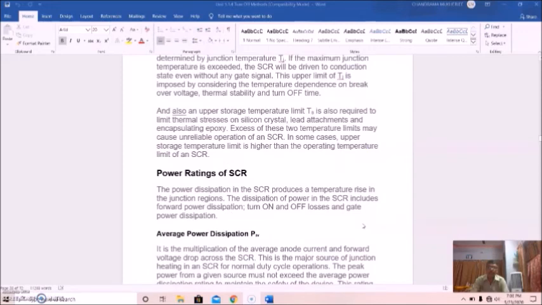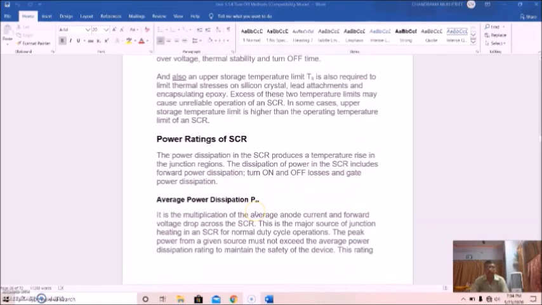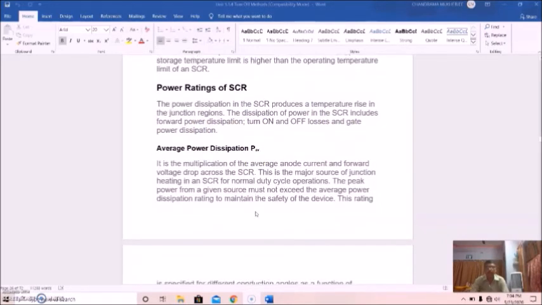Now, power rating of an SCR. The power dissipation of the SCR produces a temperature rise in the junction regions. This dissipation of power in the SCR includes forward power dissipation, turn on and turn off losses, and gate power losses. Average power dissipation, P average, is the multiplication of the average anode current and the forward voltage drop across the SCR.